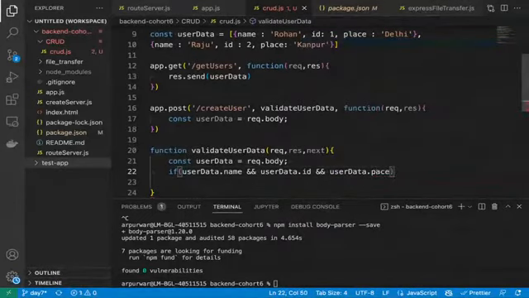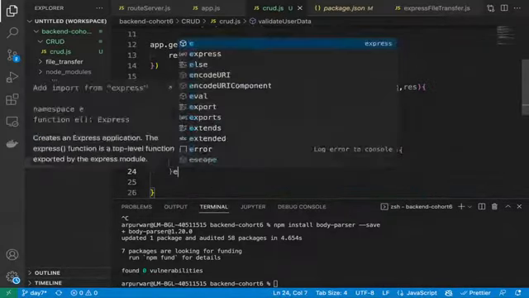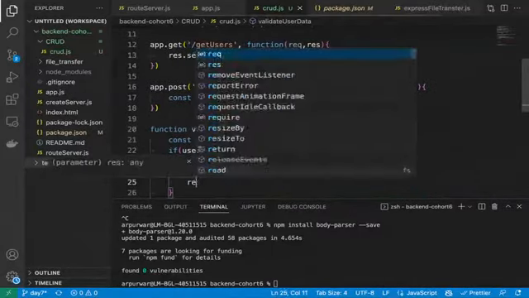If all three keys exist, then simply call next, right? Otherwise, we will simply throw the error.